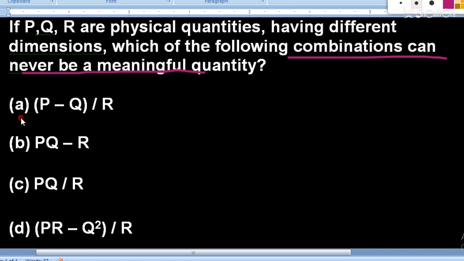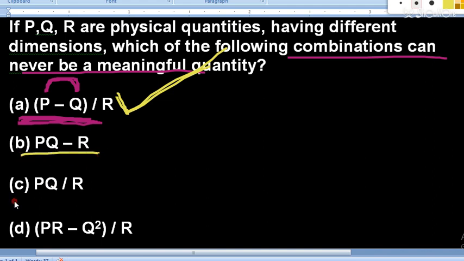So P minus Q, we cannot perform this operation if P, Q, R have different dimensions. So P minus Q cannot be evaluated. That means for this question, option number A is the answer. This result cannot be obtained.